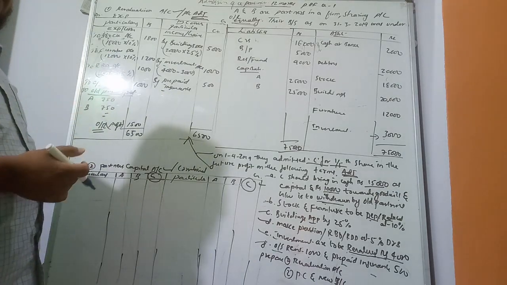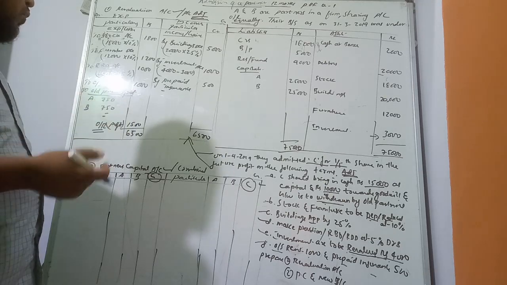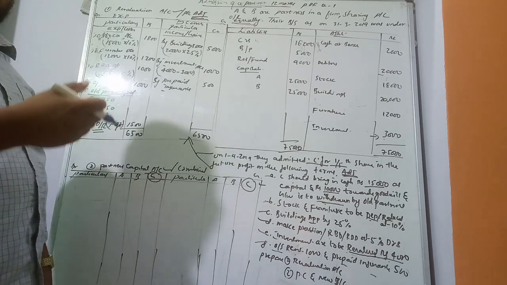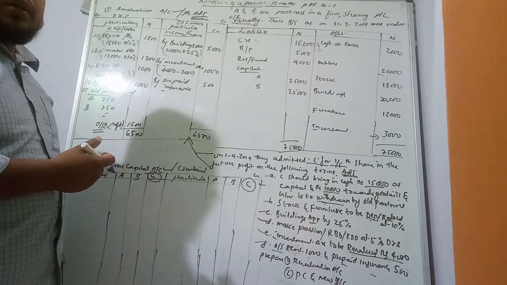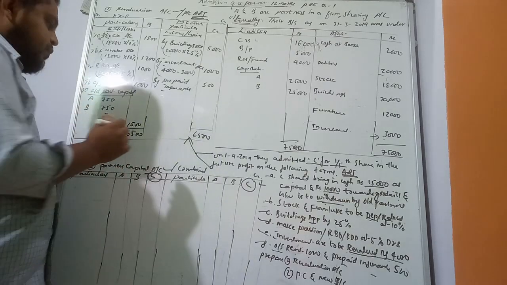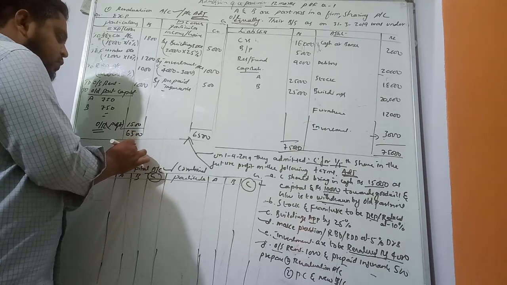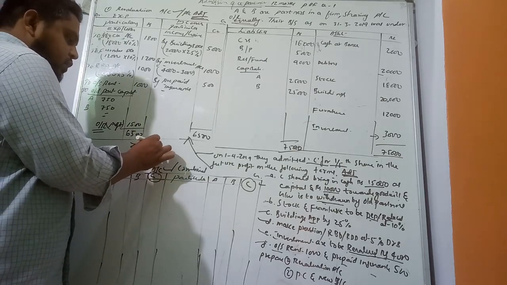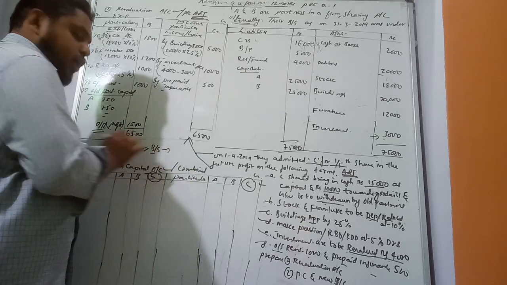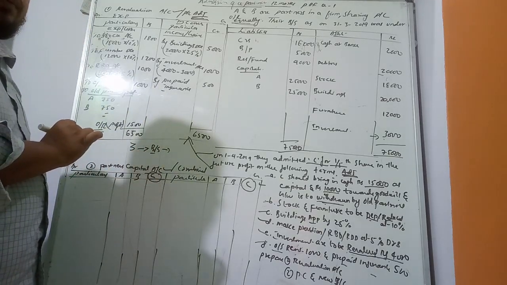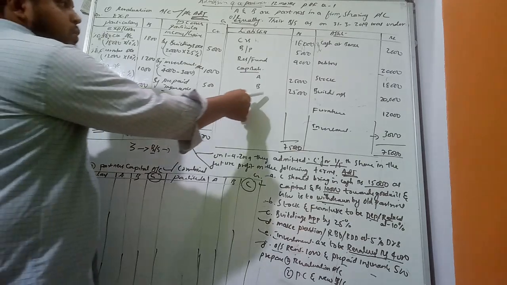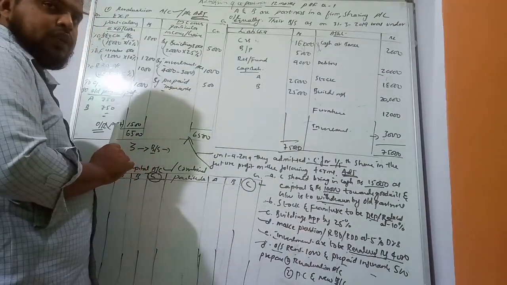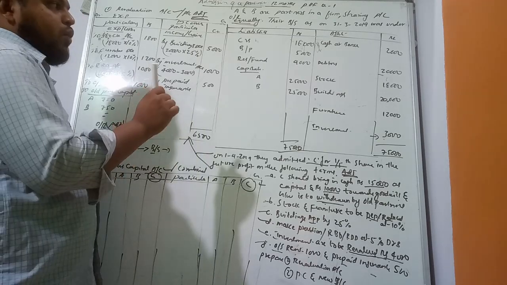Now in a short way, I will explain how to complete this second step, the partners' capital account. Simple. Three items are given in the old balance sheet, and these three items we have to record first.